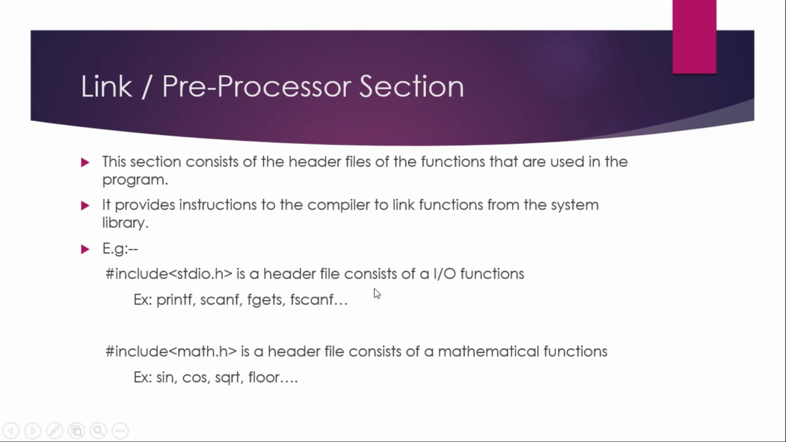So this header file contains IO functions. IO means input output functions. Some examples of predefined functions in this header file are printf, scanf, fgets, fscanf, etc. The second example, hash include math.h. It is a header file which contains mathematical predefined functions. Examples are sin, cos, square root, sqrt, floor, etc.